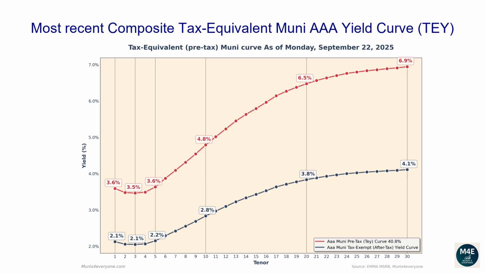The one-year tax-exempt yield is 2.13%, corresponding to a 3.6% tax-equivalent yield for investors in the top tax bracket. The two-year tax-equivalent yield is 3.48%. The five-year tax-equivalent yield is 3.64%. The 10-year tax-equivalent yield is 4.79%. The 20-year tax-equivalent yield is 6.47%. The 30-year tax-equivalent yield is 6.94%.